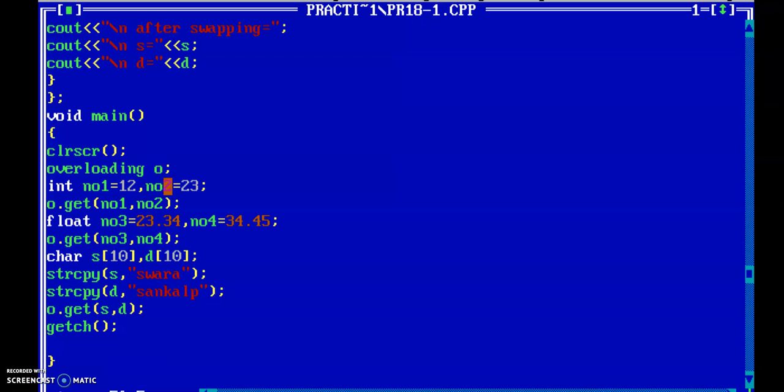Number 1 is equal to 2 and number 2 is equal to 23. Then O dot get function with number 1, number 2. So here the compiler calls the function which has integer data type arguments.